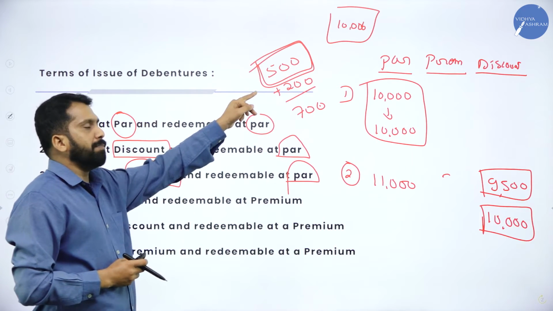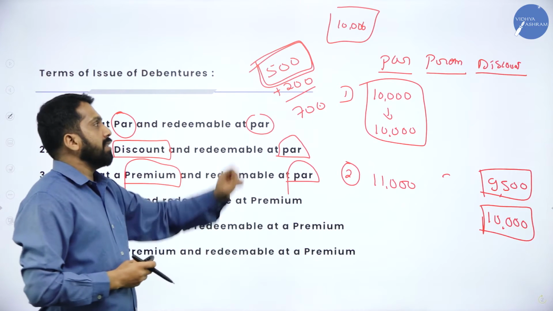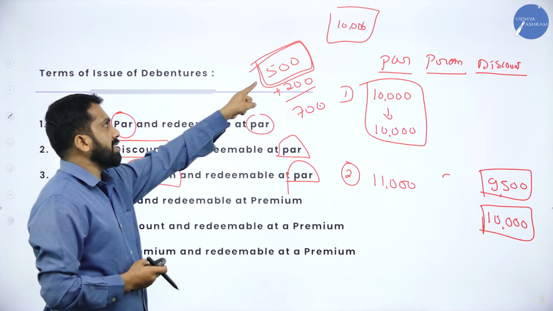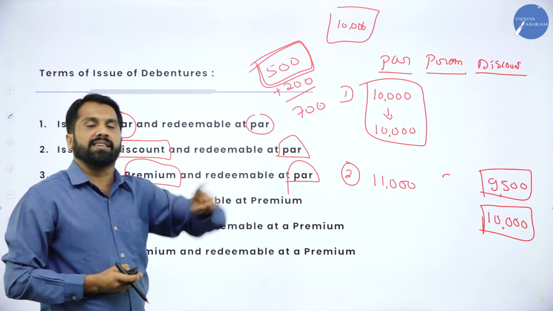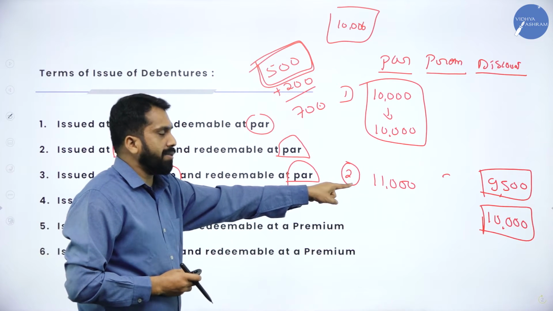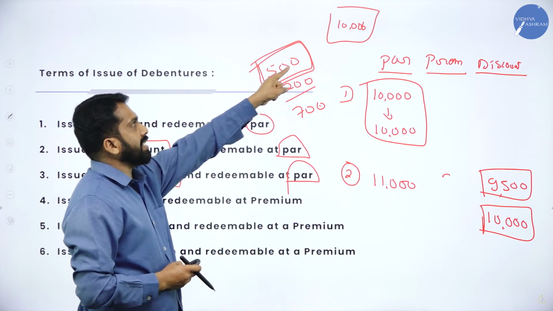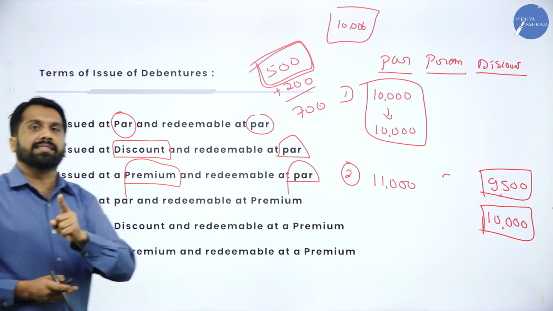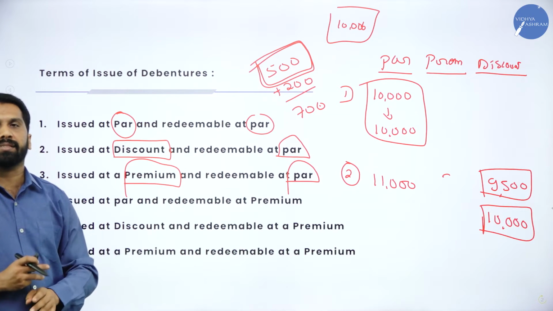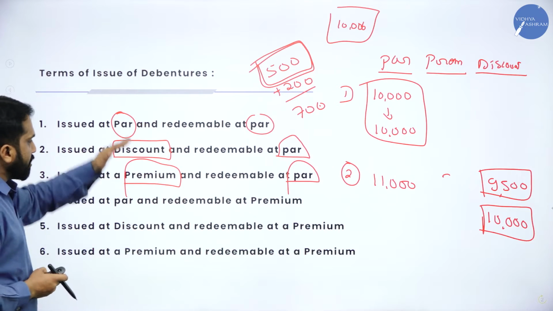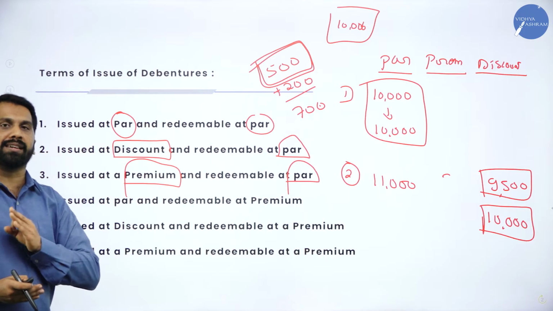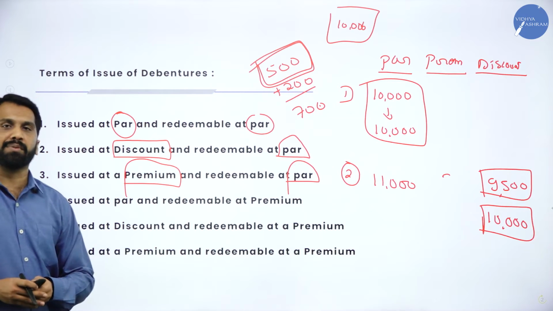Why are you paying more? Because the movie has huge demand. You are paying more, but they will not mention 700 on the ticket. They will mention only 500. Similarly, you paid me 11,000, but the certificate mentions only 10,000. This is all about par, premium and discount. Hope you understood. These kinds of questions you will get while doing problems. You will understand how to do these problems.